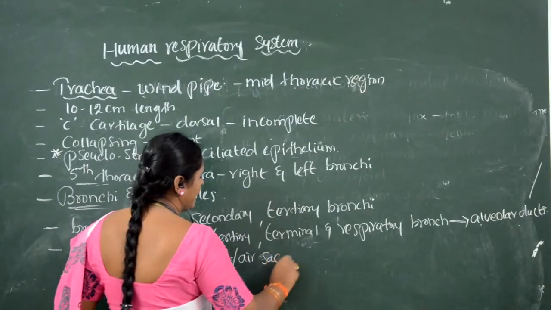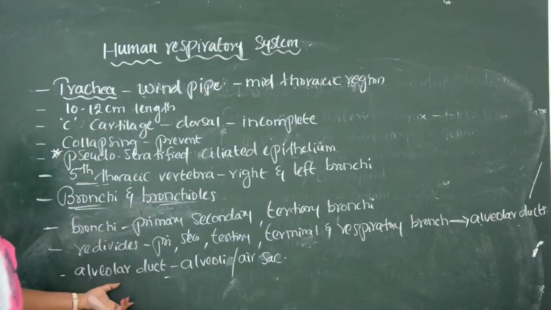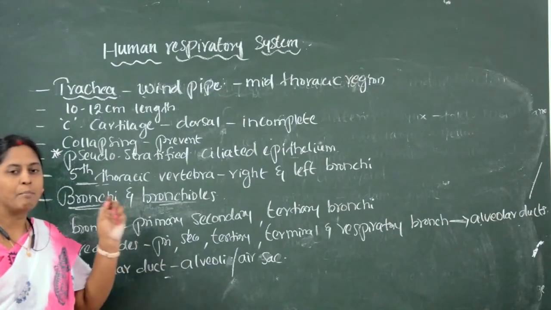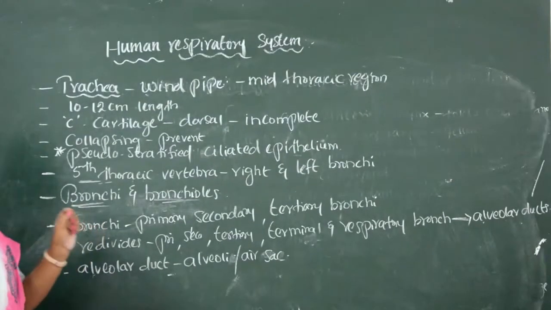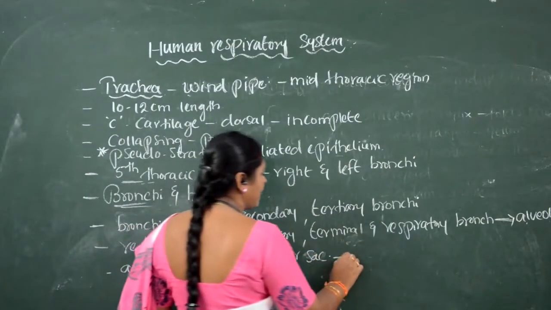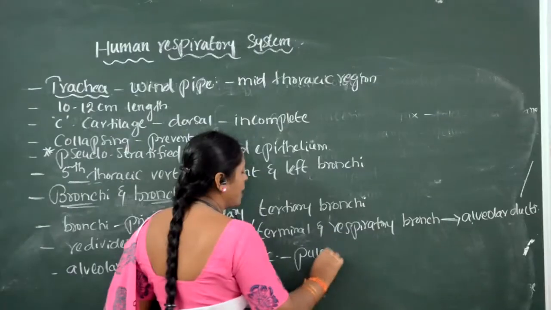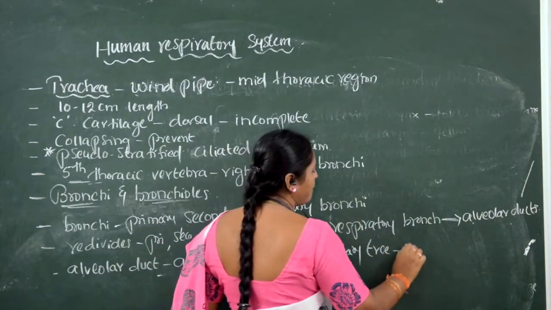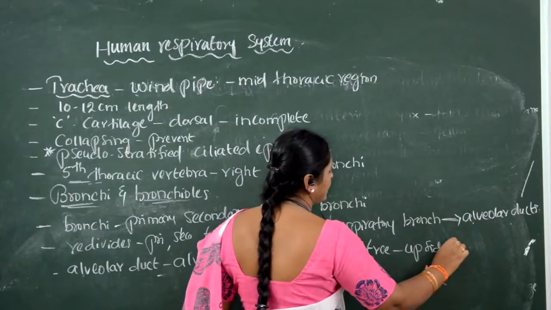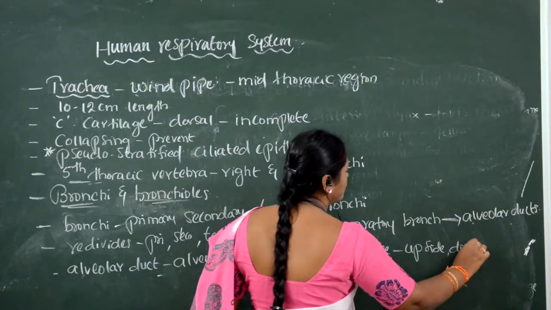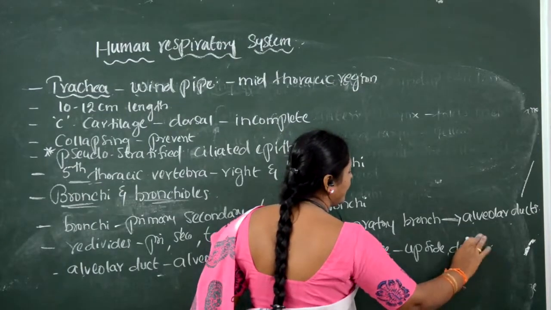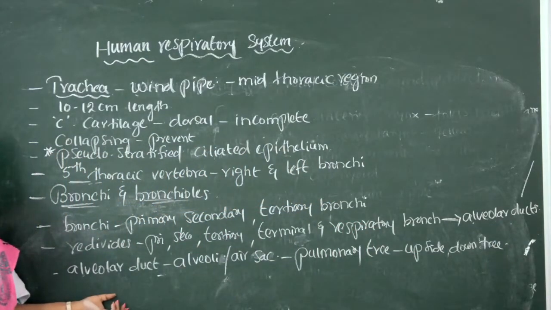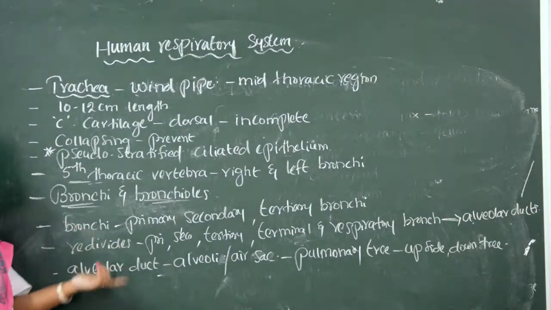In this way, the human respiratory tract is divided into minute branches ending in alveolar ducts, which we can call the pulmonary tree. It appears to be an upside down tree. So in this way, the division of the respiratory tract occurs in human beings.